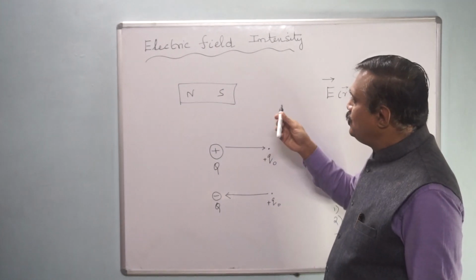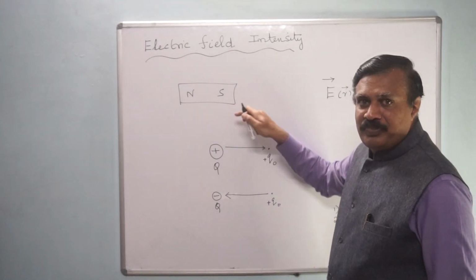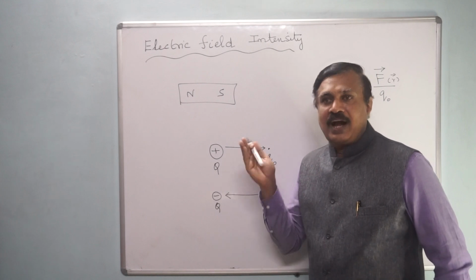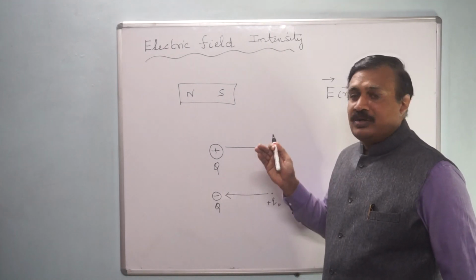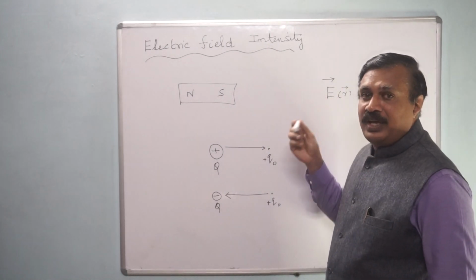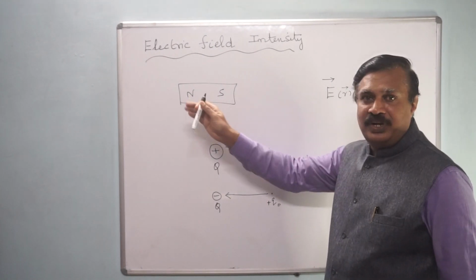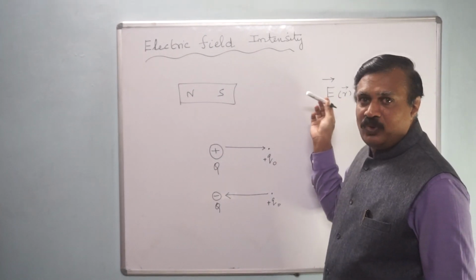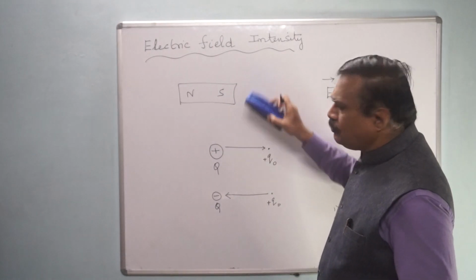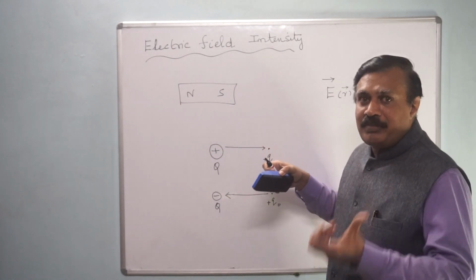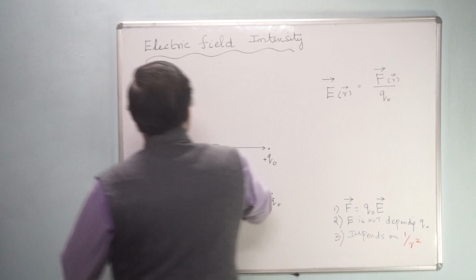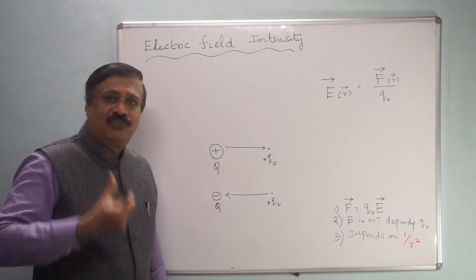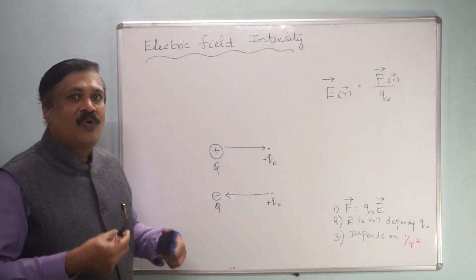That means a magnet can influence another magnet or some iron only. It cannot influence any magnetic field on plastic material. Just like a magnet influences another magnet only, an electric charge influences its own field.